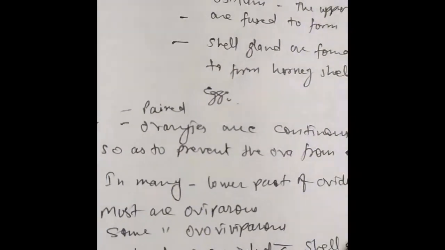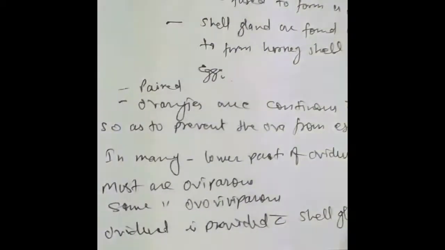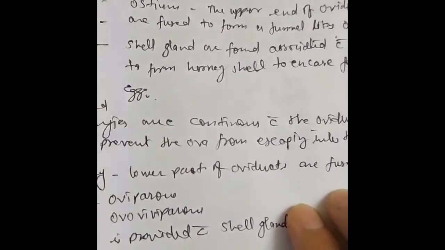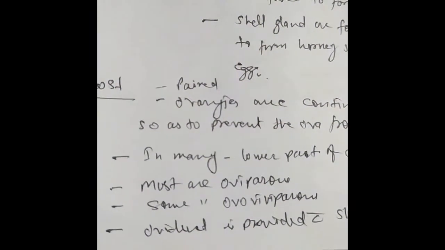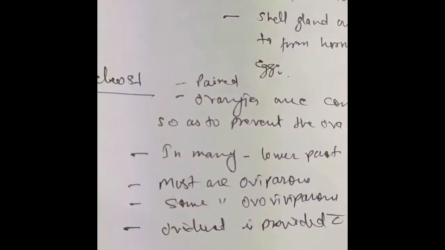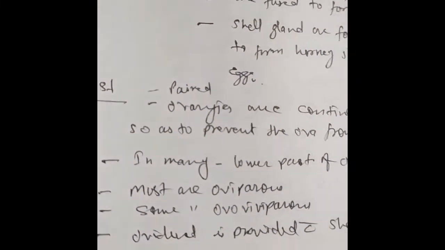In many bony fishes, the lower parts of the oviducts get fused. Some bony fishes are ovoviviparous, but most of them are oviparous.